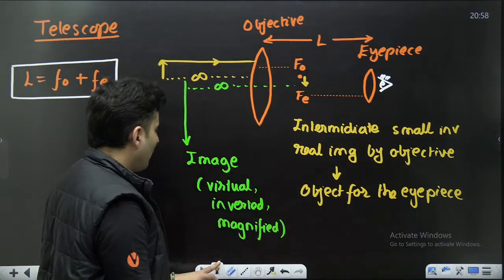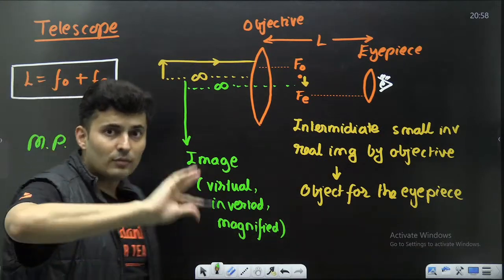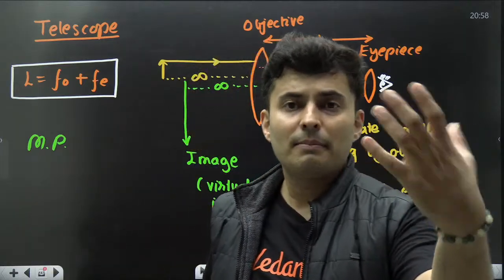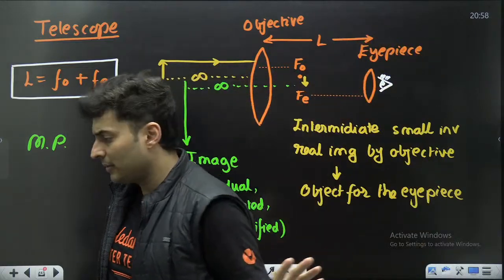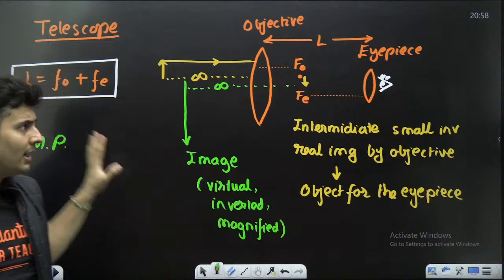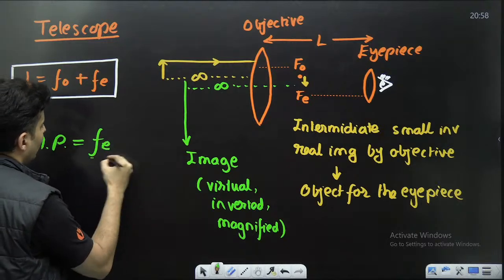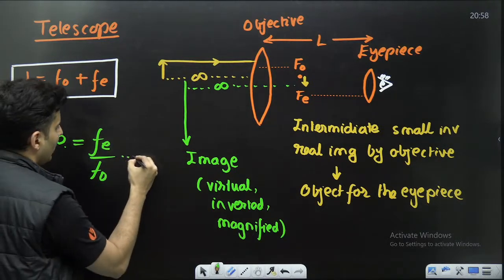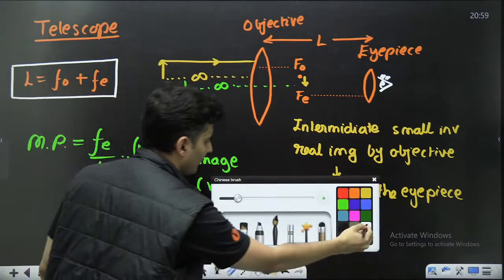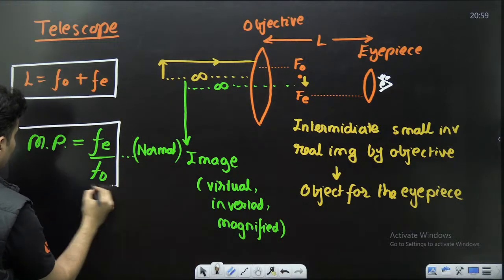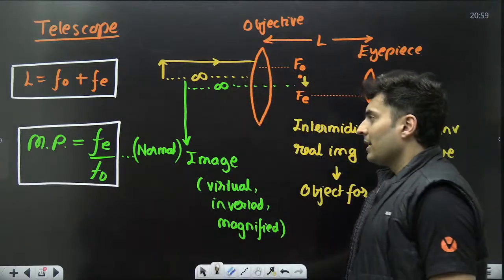Not just that, the magnifying power formula. Here you don't have two cases, because you don't want the planet which you are seeing very close to your eyes. Even if it is far away, you are okay with it. So it is for normal vision. Hence, it is nothing but Fo by Fe. That's all. And this is always for normal vision, not for least distance of distinct vision. So keep this formula also in mind. This is for telescope.